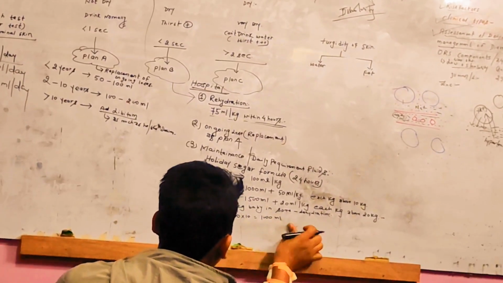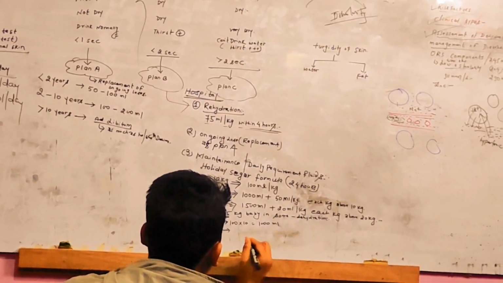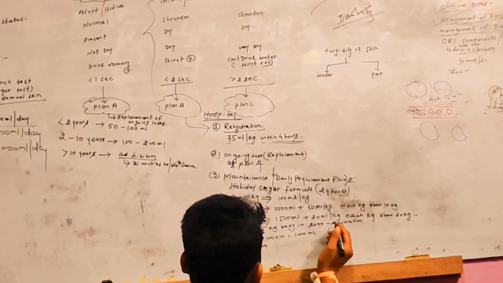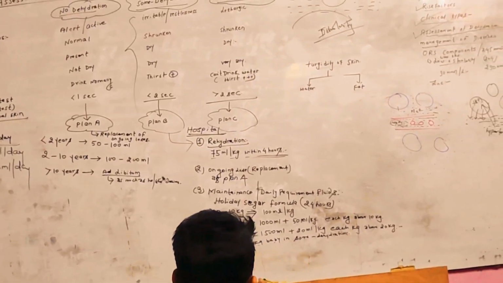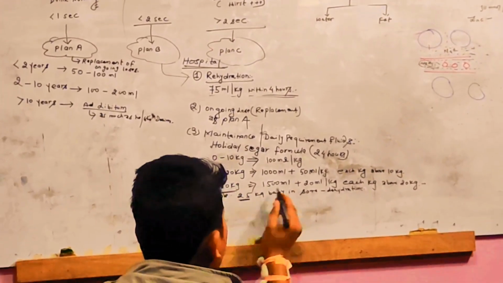So let's write this in this way. That is the direct way to calculate this. 20 ml per kg, so it is 1500 ml and 20 into the extra 5 kg. You can directly use this last formula. Since the weight is greater than 20, if the weight is more than 20, we use this formula.